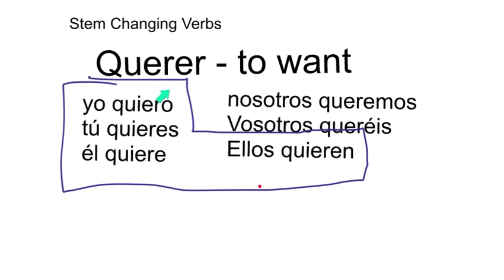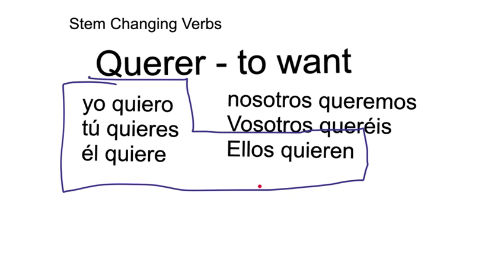Yo quiero, I want. Tú quieres, you want. Él quiere, he wants. Ellos quieren, they want. But nosotros queremos, we want. And vosotros queréis, you all want. And you're my friends and we live in Spain.